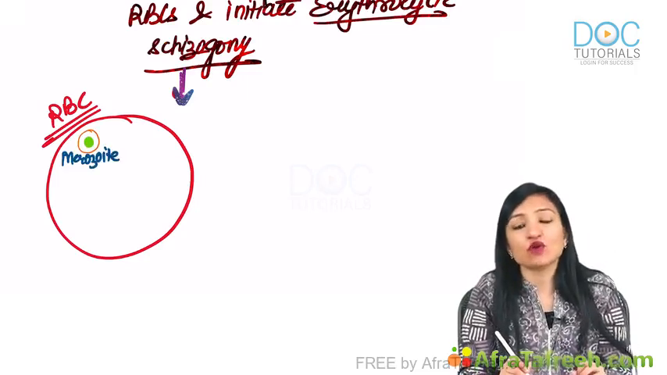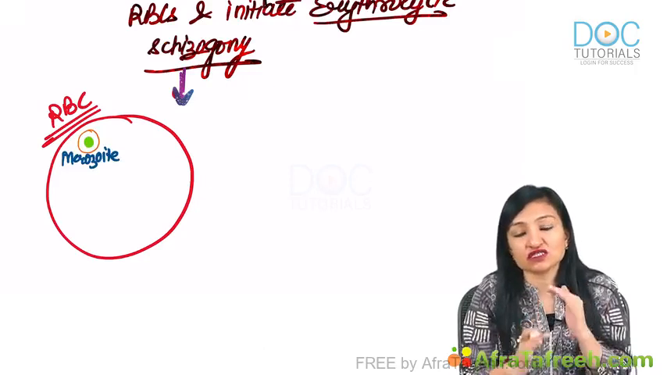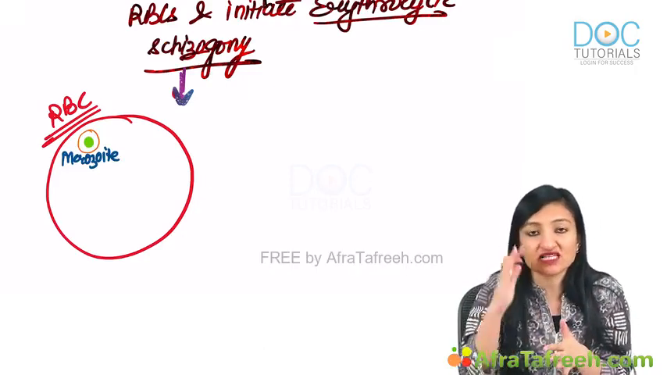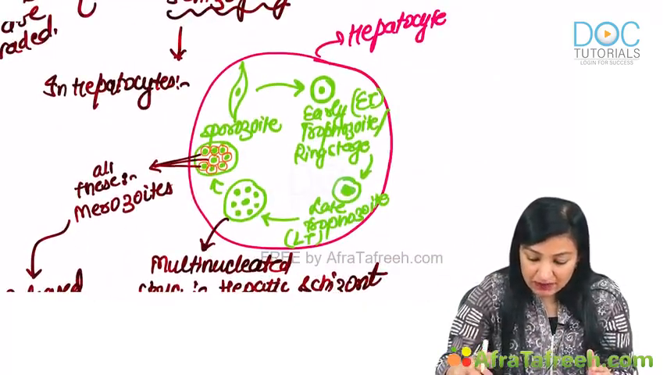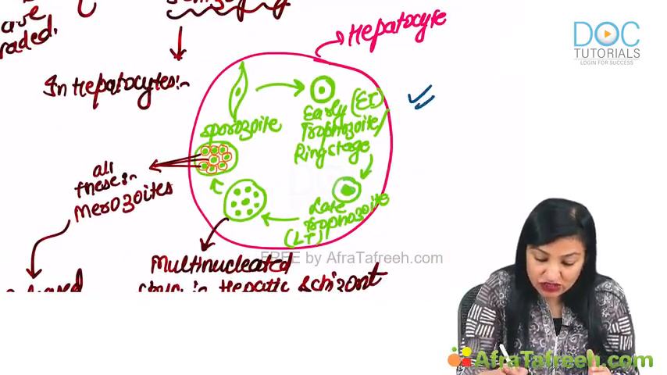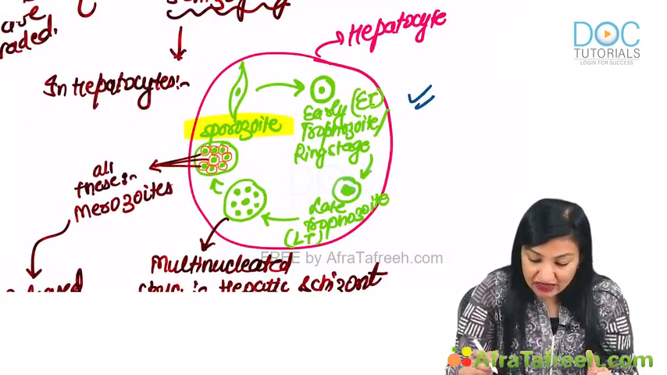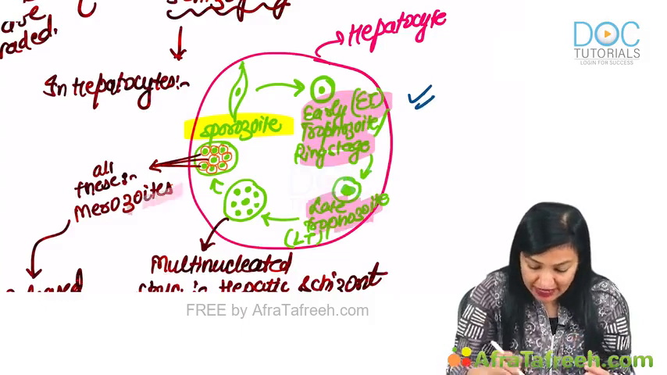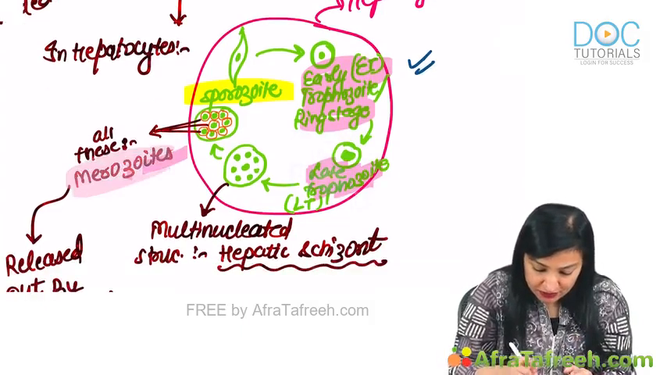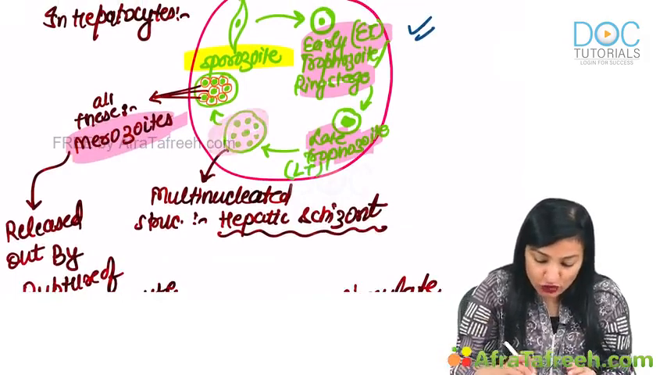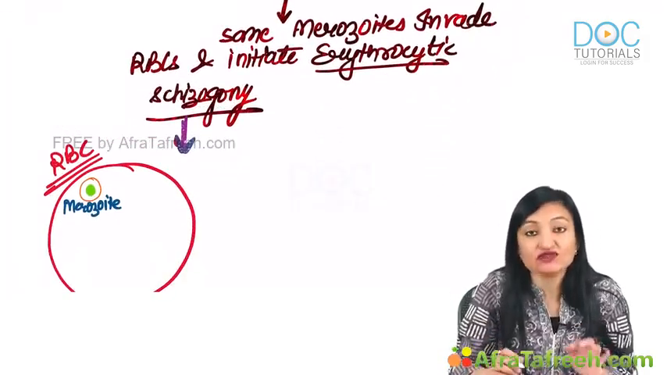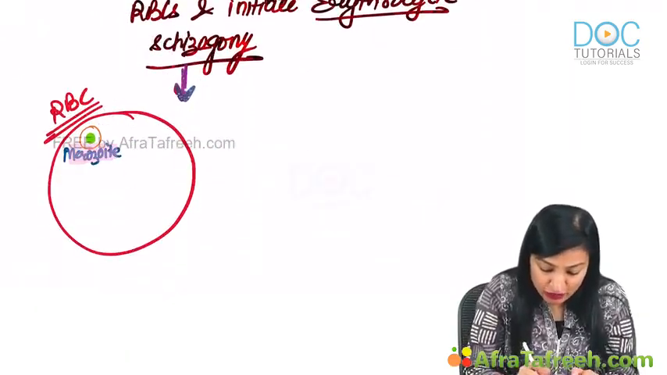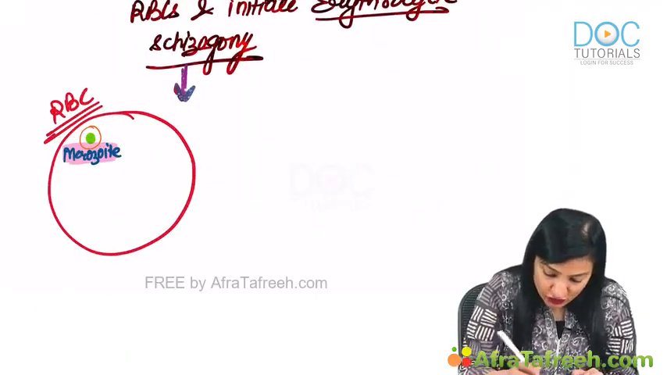Now guys, from this point onwards, the morphological transformation from merozoite to different forms is going to be the same as we saw in the liver cell. Remember, in the liver it was the sporozoite which invaded, and subsequently early trophozoite followed by late trophozoite followed by schizont, followed by merozoites. Now the same sequence we are going to follow. The only difference is that here the starting point is going to be the merozoite.